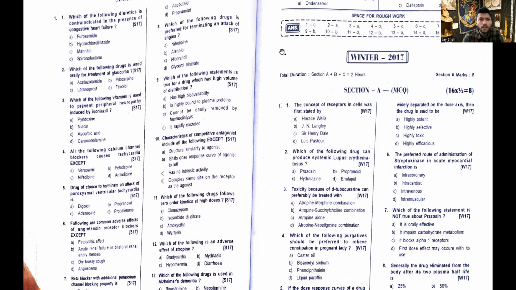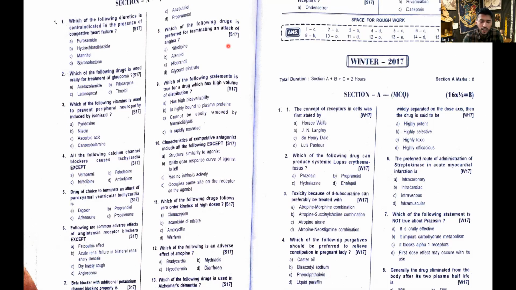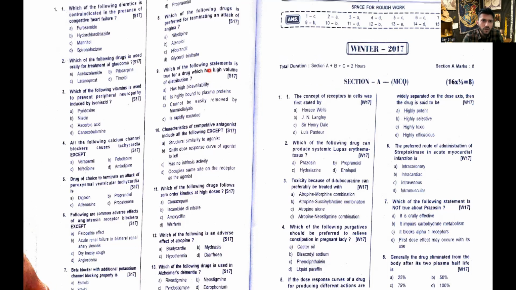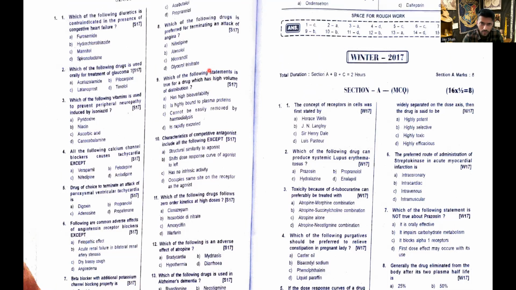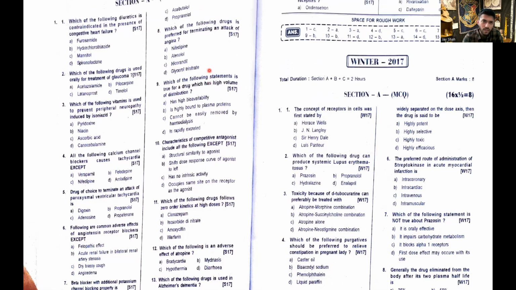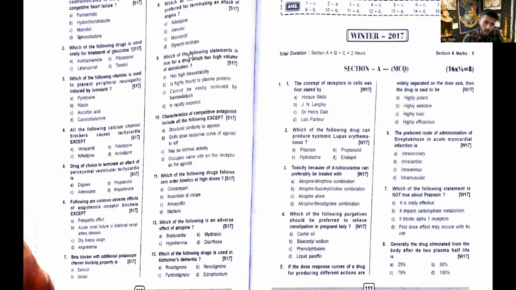It's not B. Which of the following drugs is preferred for terminating an attack of angina? First line of drug is always sublingual nitrates. So just go for glyceryl trinitrate. Beta blocker with additional potassium channel blocking property is, what is the answer? The answer is sotalol. Esmolol and acebutolol, both of them have intrinsic sympathomimetic activity. Propranolol is a non-selective blocker, and sotalol has potassium channel blocking activity.